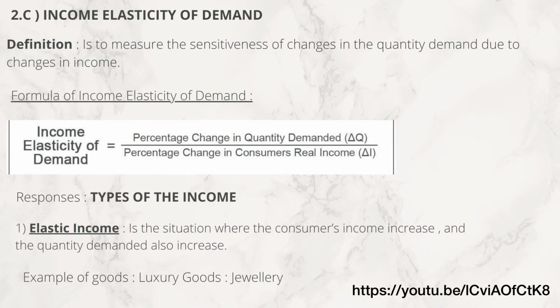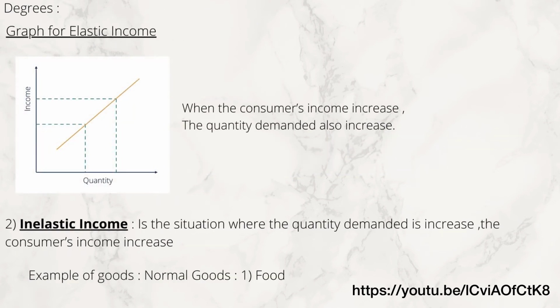I will explain about the income elasticity of demand. So what is the definition of the income elasticity of demand? The definition is to measure the sensitiveness of changes in the quantity demanded due to changes in income. So how do we calculate the income elasticity of demand? The formula is the percentage change in quantity demanded divided by the percentage change in consumers' real income. As you can see in the graph for elastic income, when the consumer's income is increased, the quantity demanded also increases.